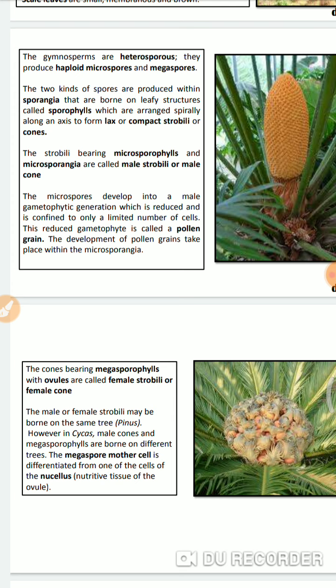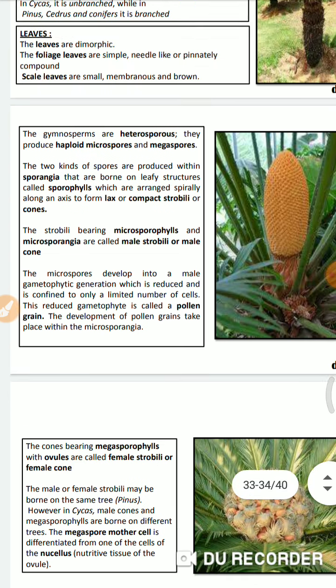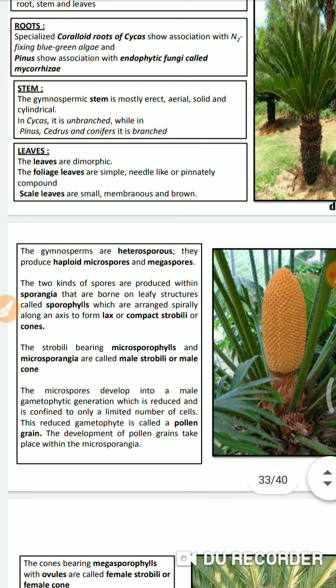Sporophylls are nothing but leaves. Phyll means a kind of leaf, and sporo means it contains spores. That's why it is called sporophylls, since it contains male and female gametophytes. They are also called male cones or female cones, or male strobili or female strobili.